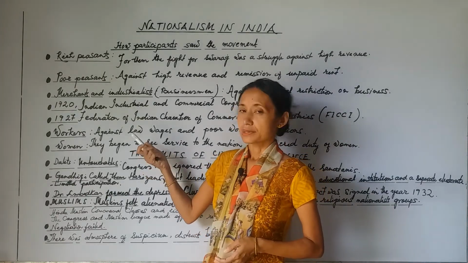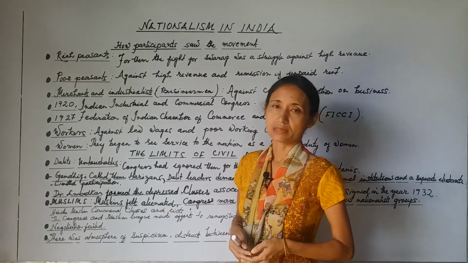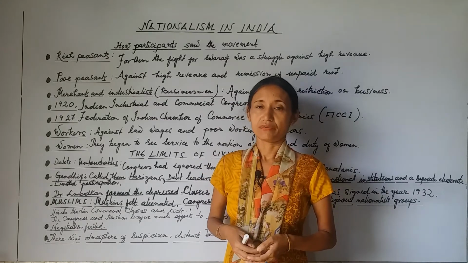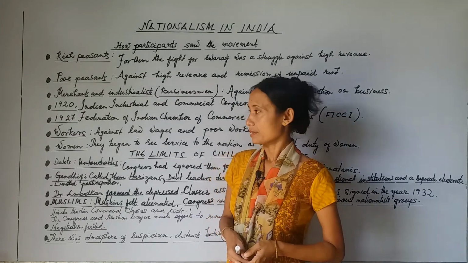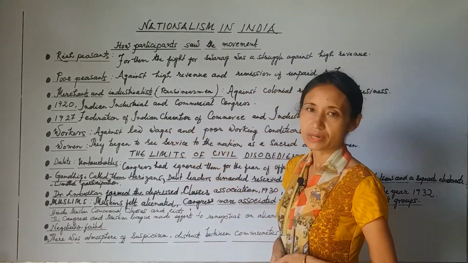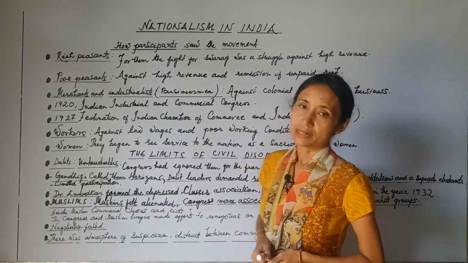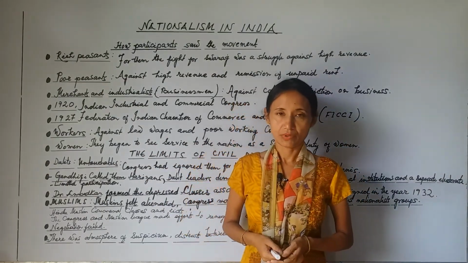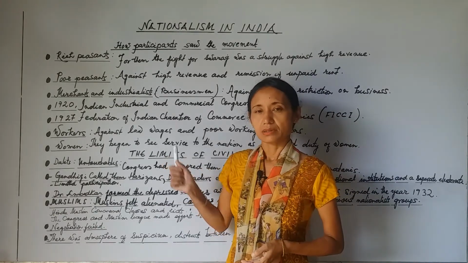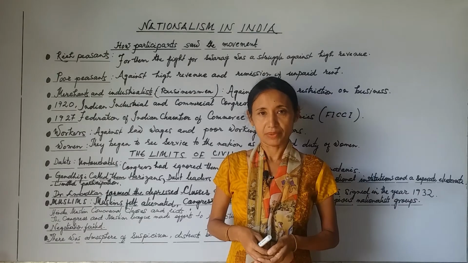Now, these businessmen, their top leaders like Purshottamdas Thakurdas and G.D. Birla, under their leadership, formed various organizations. In 1920, they formed the Indian Industrial and Commercial Congress. In 1927, they formed the Federation of Indian Chamber of Commerce and Industries, under the leadership of Thakurdas and G.D. Birla. And these industrialists attacked the colonial control on our Indian economy.